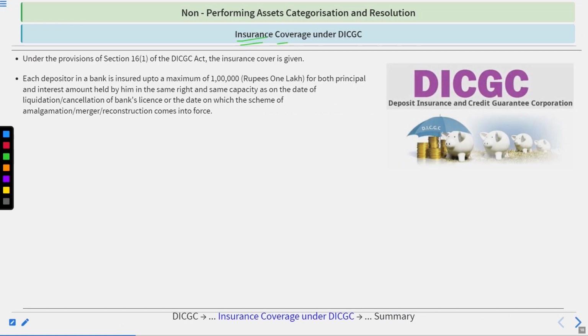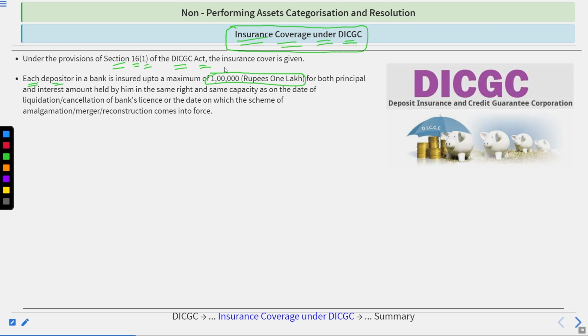Now, what is the insurance coverage under the DICGC? Under the provision of Section 16(1) of the DICGC Act, the insurance cover is given. Each depositor in a bank is insured up to a maximum of rupees 1 lakh.